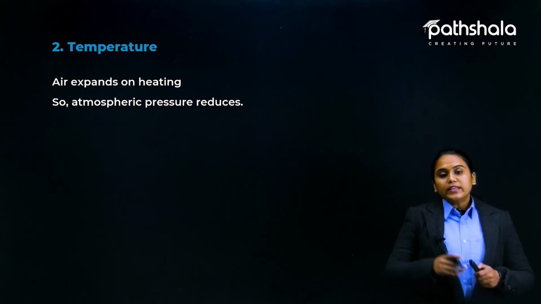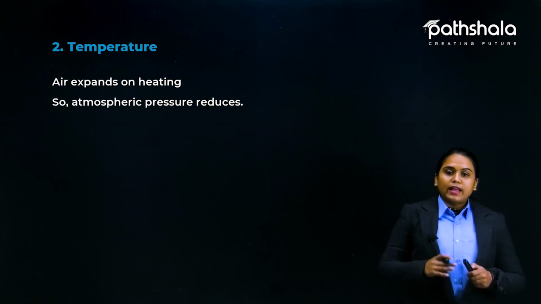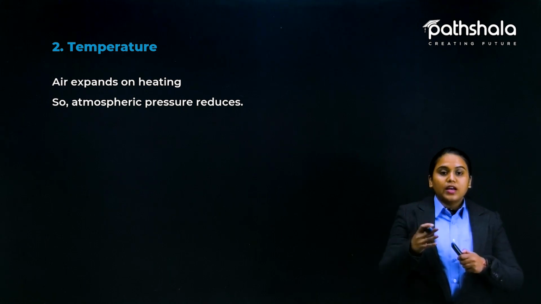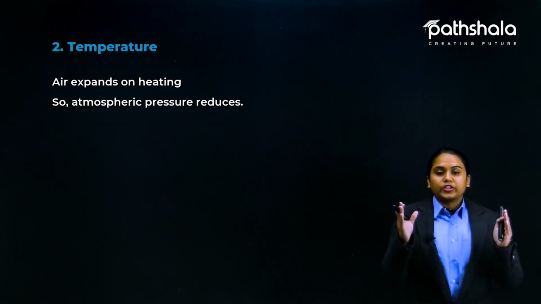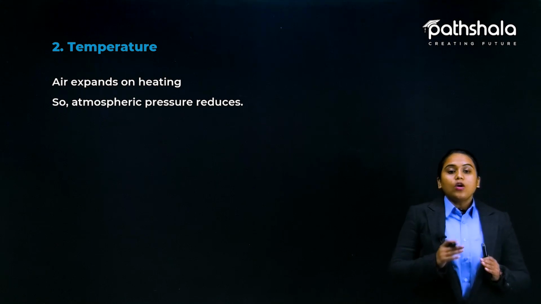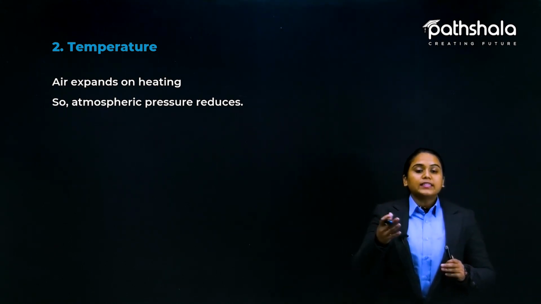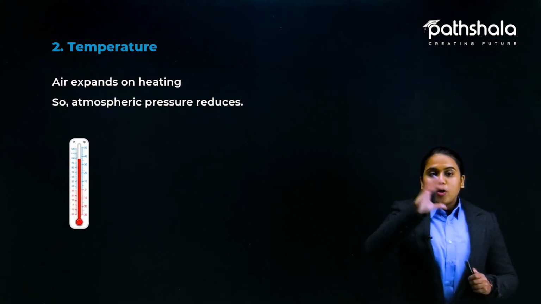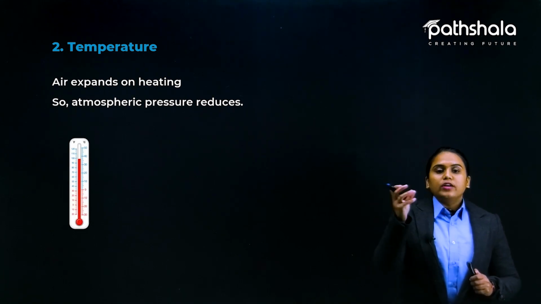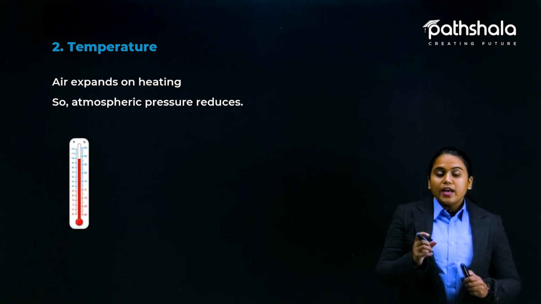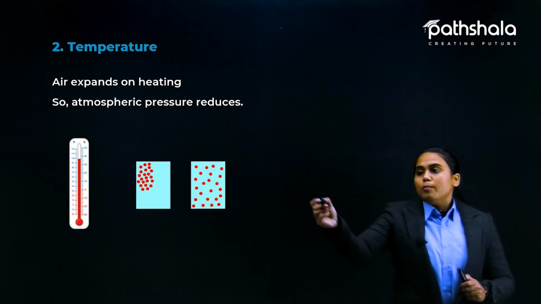So how is it affecting? Actually, when the air exerts pressure, it exerts pressure in all directions like liquid. In the same manner, when the temperature rises, the molecules in contact with the heat are affected.